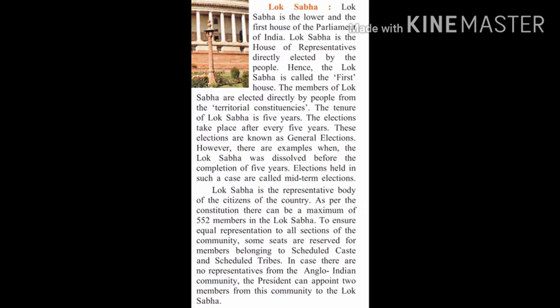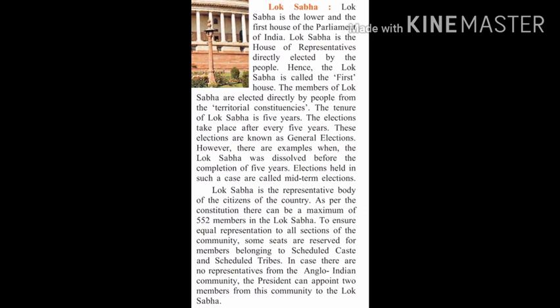So before completing 5 years, if any leader is going to quit, or the Lok Sabha is going to dissolve, then again the election is held in the mid-year, and those elections are called mid-term elections.